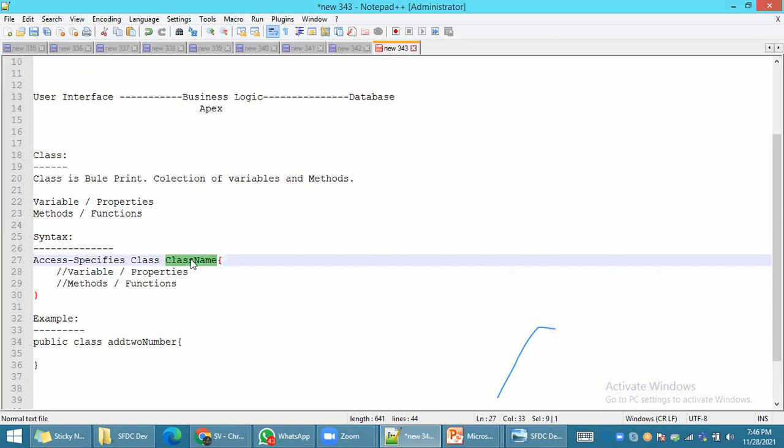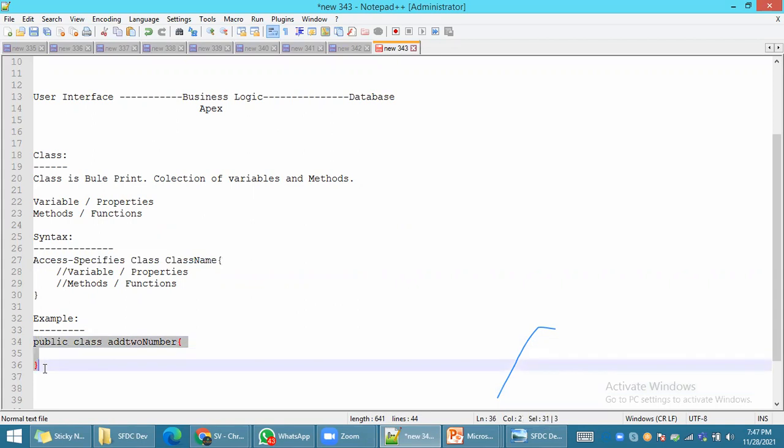As I mentioned, Apex is nothing but development. Everything you can do with Apex only. Without Apex, there is no development. If you know this concept of class, variable, method, you can do programming very easily, very quickly. One logic you can develop in multiple ways. We will see all the ways in our session.